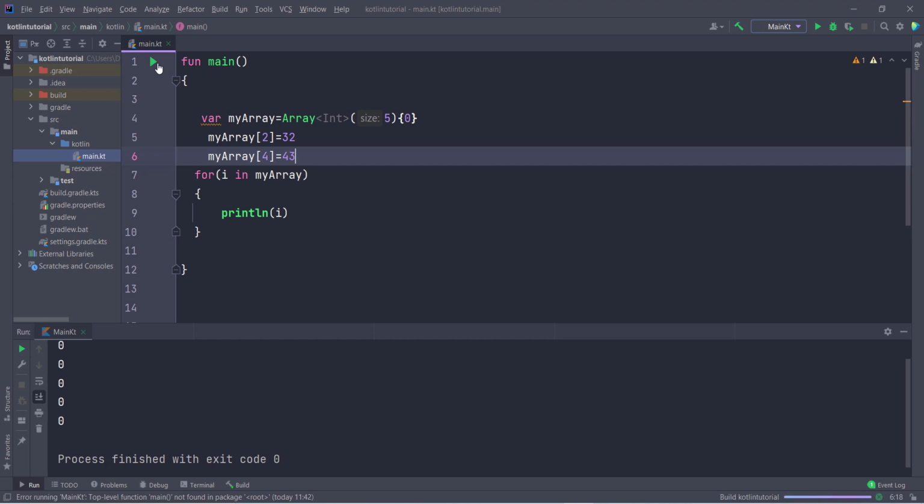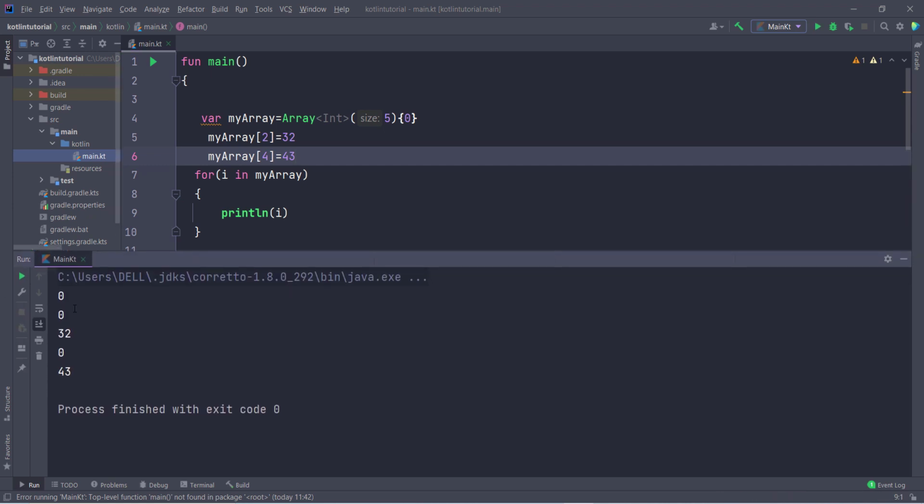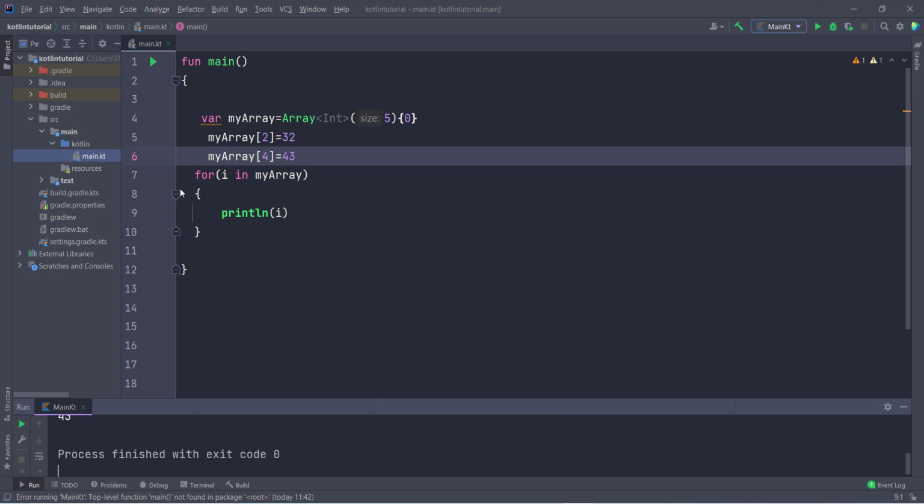Now if I run this program, let's see the output. You can see 0 0 32 0 43. So this is mutable, so we can change the values after declaring this. So this is the method to create an array in Kotlin.